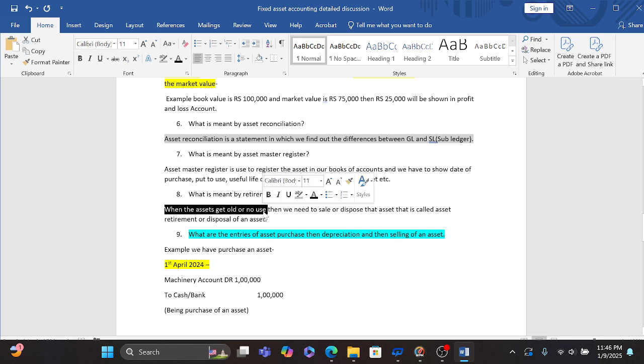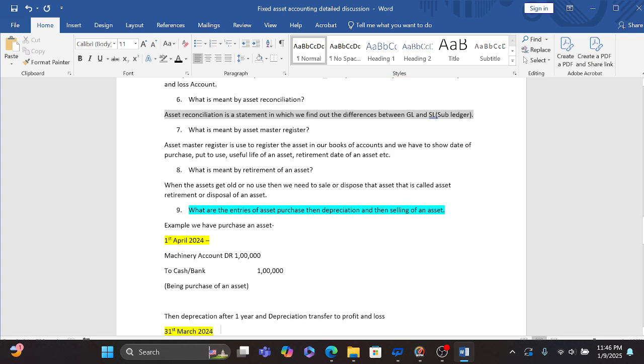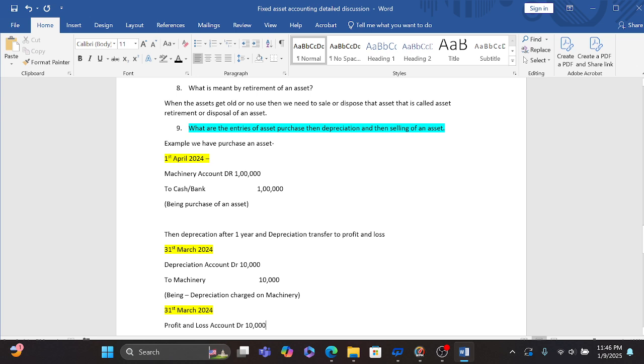When our asset gets old and there is no use, we have to dispose of that asset, or we can say retirement of that asset. So what are the entries for selling of an asset, or we can say disposal of an asset?